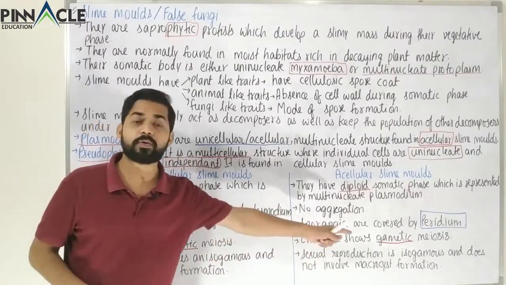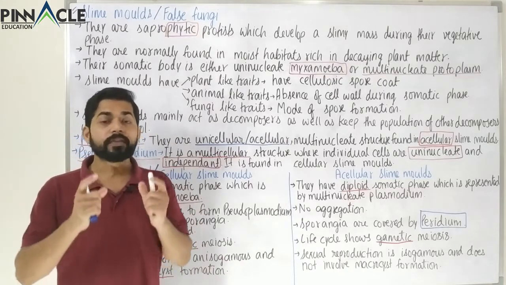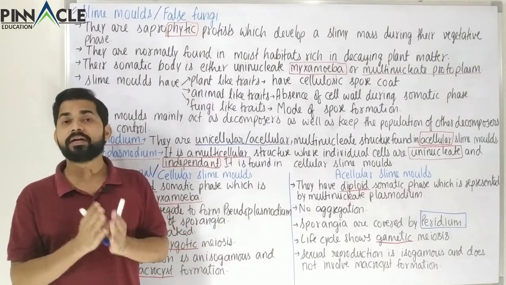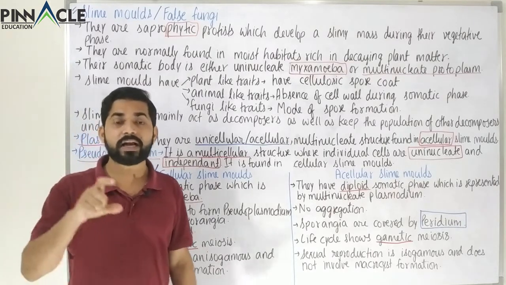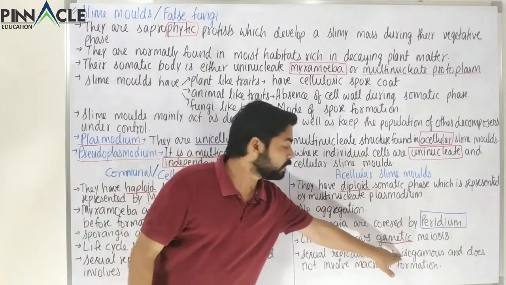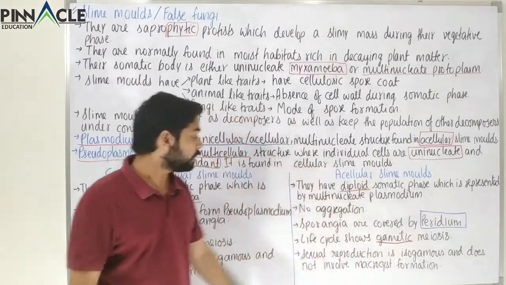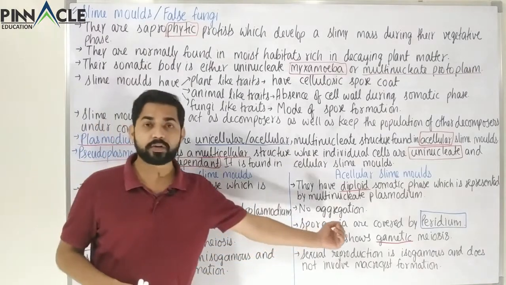Here the sexual reproduction is isogamous. Isogamous means that the two fusing cells are so similar to each other that we cannot differentiate which is the male gamete and which is the female gamete. So obviously here the sexual reproduction is isogamous, and here macrocyst is not formed. Here a normal zygote is formed.